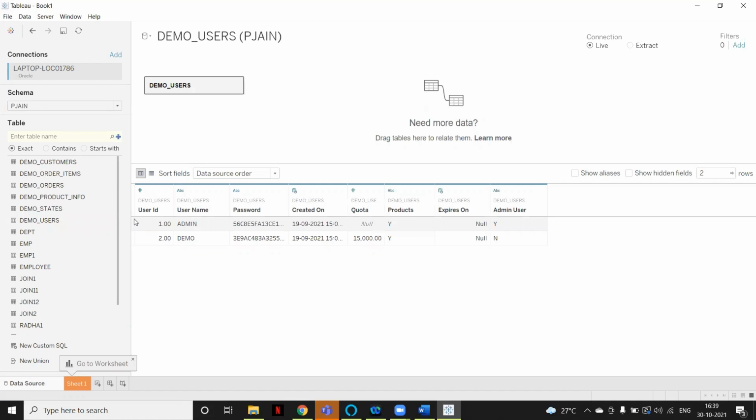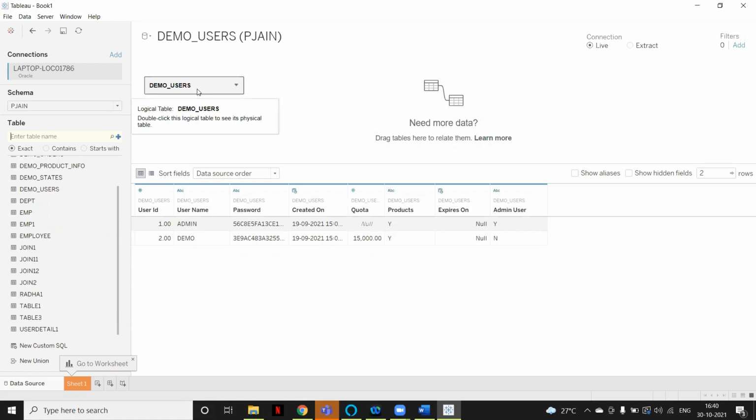Okay, so it's that simple. First, we have to make a connection, and we have to see which table we have to use to create a report. You can just drag that table, and it will load all the columns. Tableau will also assign the data type automatically based on the data. Let's say if you see the user ID on the left, you can see the data type icon. By default, Tableau assigned the number data type here. We have a different icon for each data type. Number is represented by the hash symbol, and ABC represents the string.